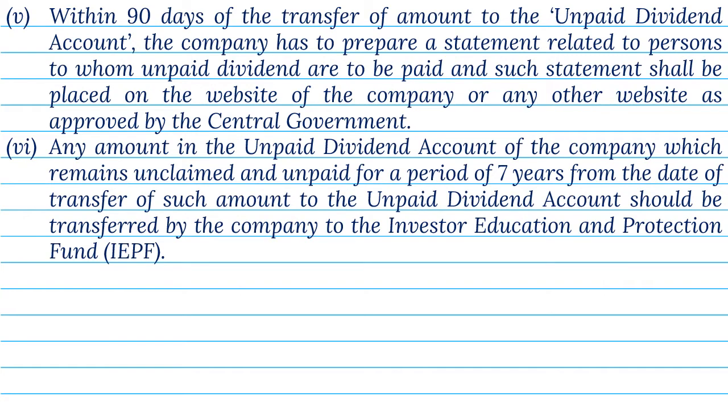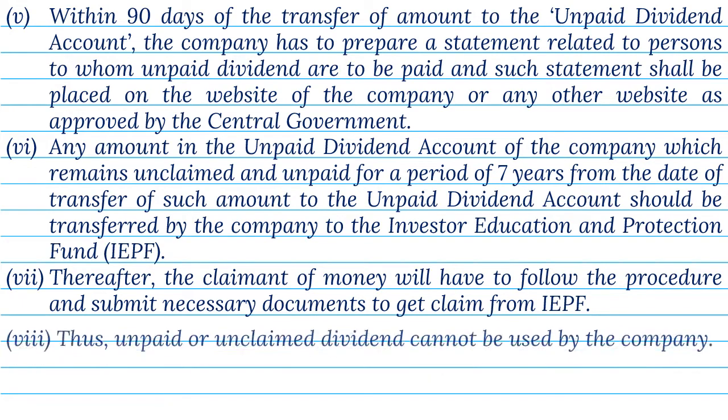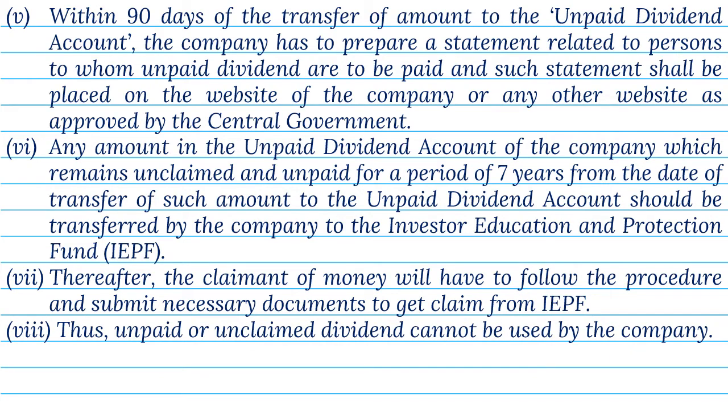Any amount in the unpaid dividend account of the company which remains unclaimed and unpaid for a period of 7 years from the date of transfer of such amount to the unpaid dividend account should be transferred by the company to the Investors' Education and Protection Fund, that is, IEPF. 7. Thereafter, the claimant of money will have to follow the procedure and submit necessary documents to get claim from IEPF. 8. Thus, unpaid or unclaimed dividend cannot be used by the company.